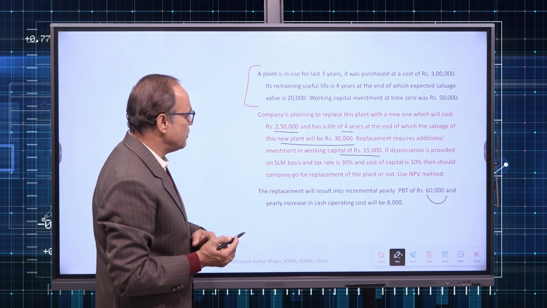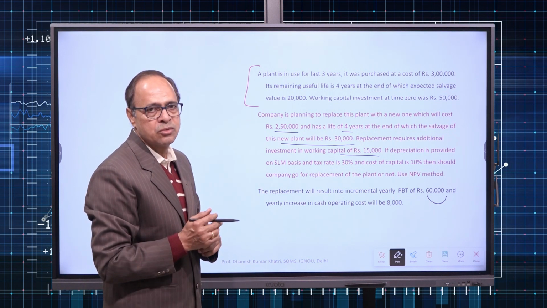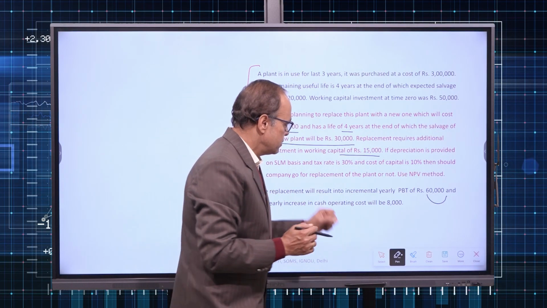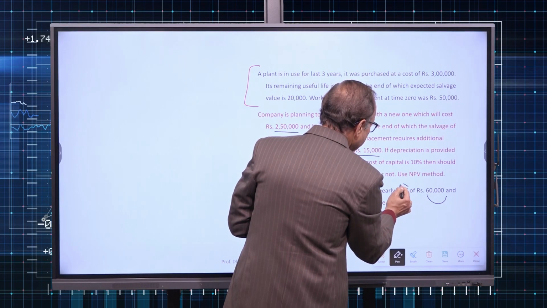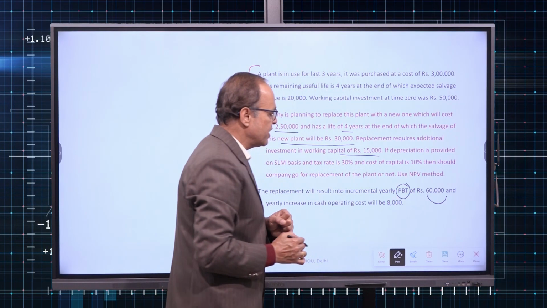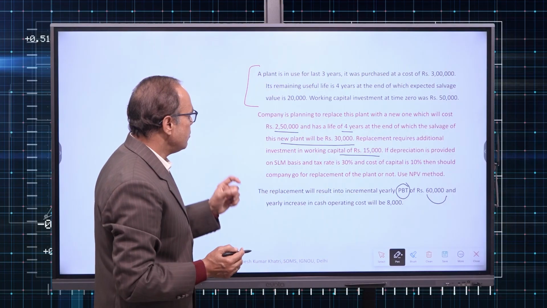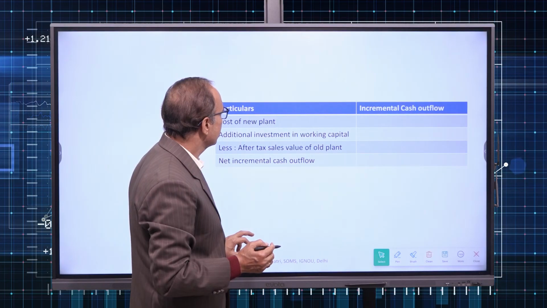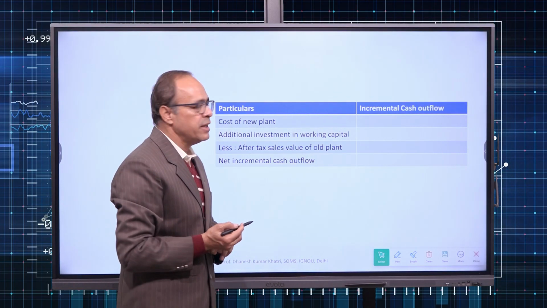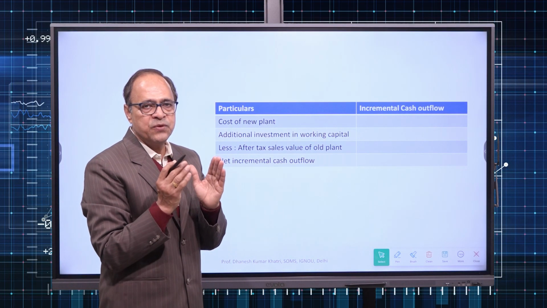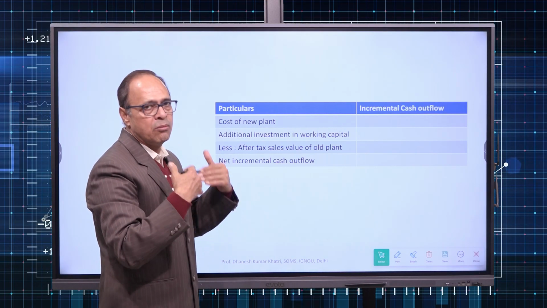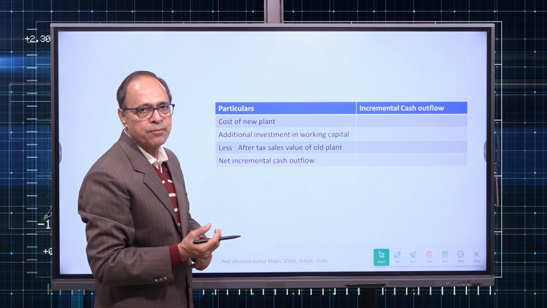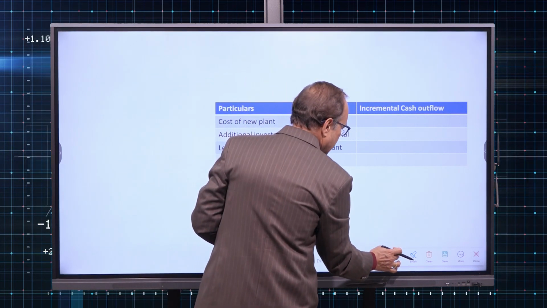Now we will proceed further with how to solve this numerical. Note down the figures and we will solve it out. Step number 1: estimate incremental cash outflow. That means if replacement is done today, how much more out of pocket cost will be incurred. So that will be the cost of the new plant, which is 2,50,000 in this case.